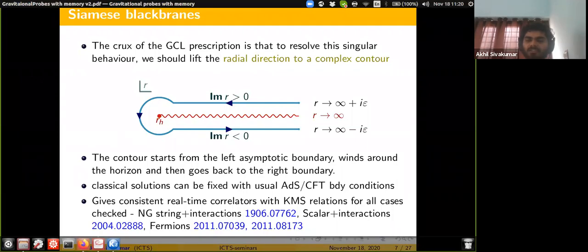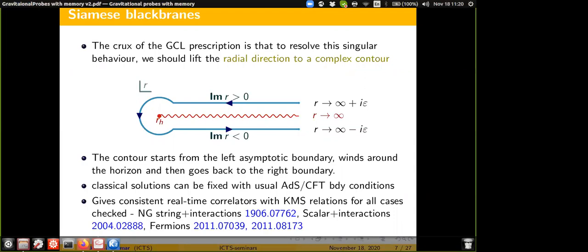And you can also derive fermionic KMS relations with this kind of prescription, in both the cases: chargeless black branes, or vanishing chemical potential of the CFT, and charged black branes with some finite chemical potential.